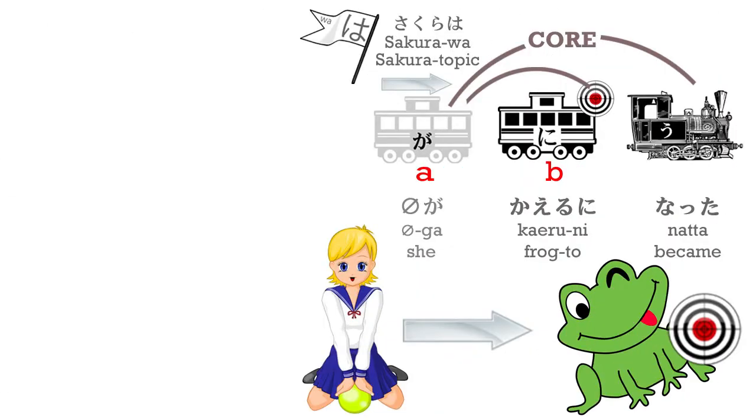So, if I say Sakura wa kaeru ni natta, kaeru is frog, and naru is a close cousin of aru. Aru means be, naru means become. So, Sakura wa kaeru ni natta. Sakura became a frog. Sakura turned into a frog. And ni marks the thing she became, the thing she turned into.